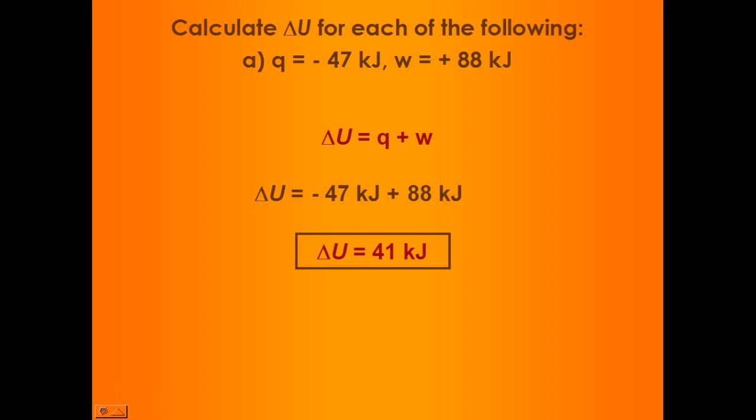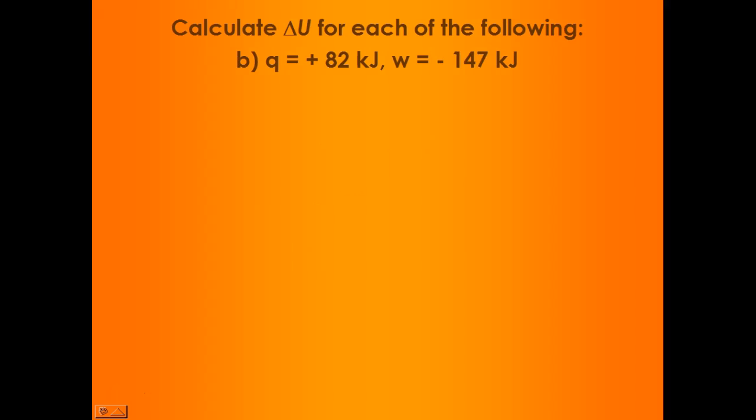And when you add those together, we get that the delta U, the change in internal energy, increased by 41 kilojoules. So the system lost 47 kilojoules of energy, but it acquired 88 kilojoules of energy through work that was being done to the system. So the change in internal energy of that particular system increased by 41 kilojoules, which means the surroundings had to lose a net change of 41 kilojoules.